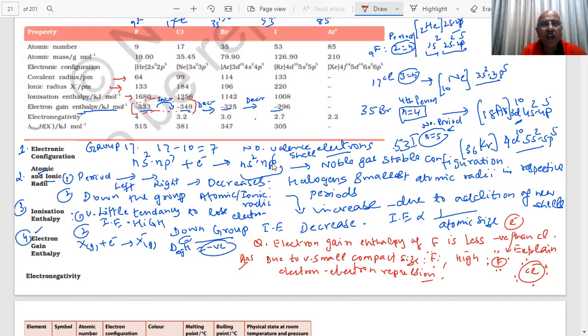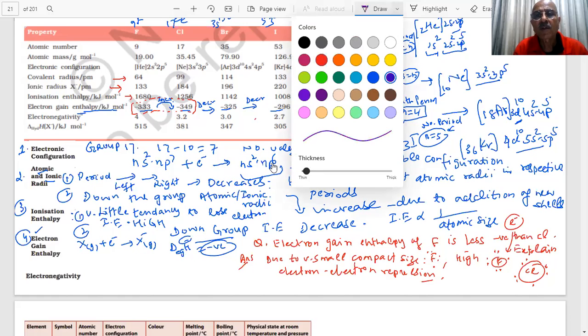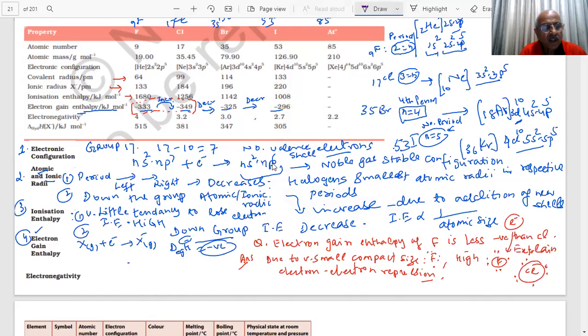Next we are coming to electronegativity, students. You already know they are the most electronegative elements. What will happen to electronegativity as we go down the group? Tell me, down the group will it increase or decrease?